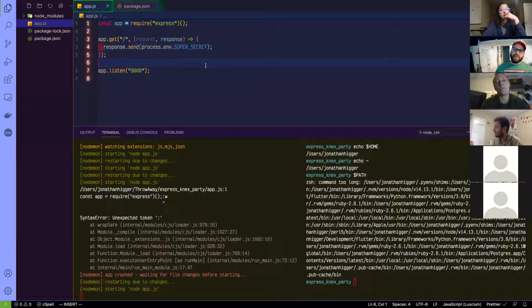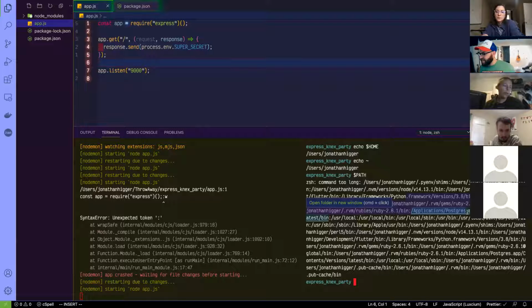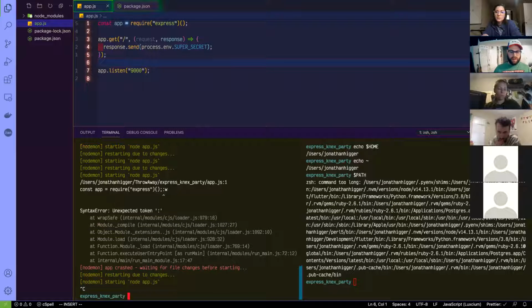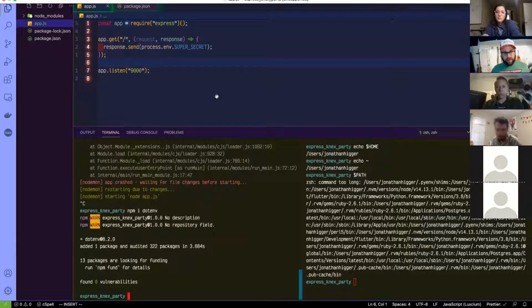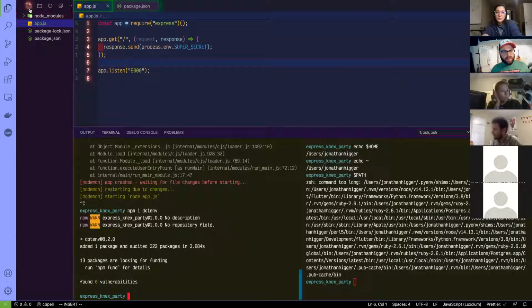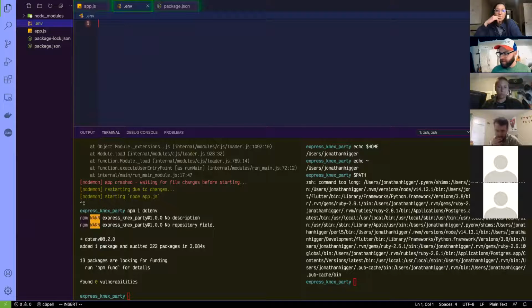Now, the problem is that if I define it, just like in my zsh, create a global variable, well, it doesn't really stay around for very long. So technically, something you can do is use an npm package called dotenv, and what it does is create environment variables based off of a .env file.